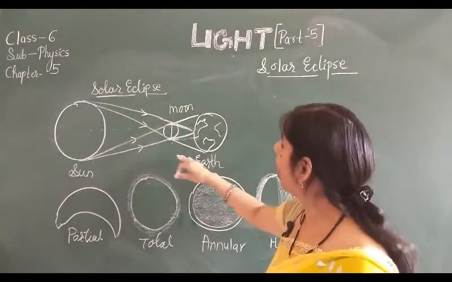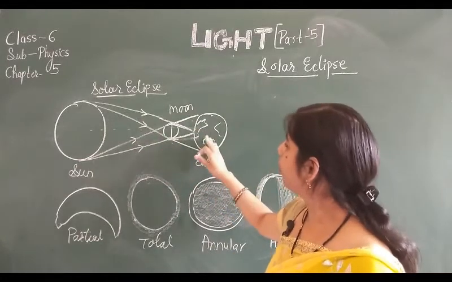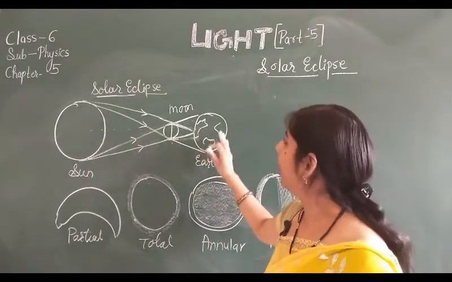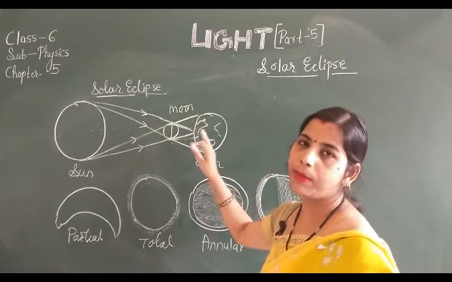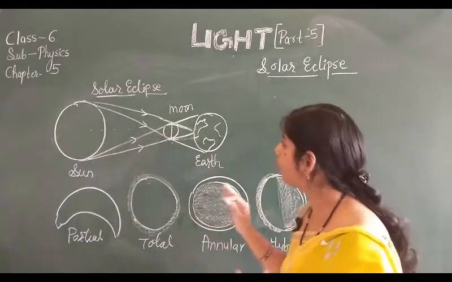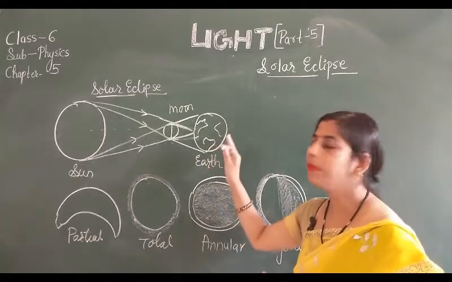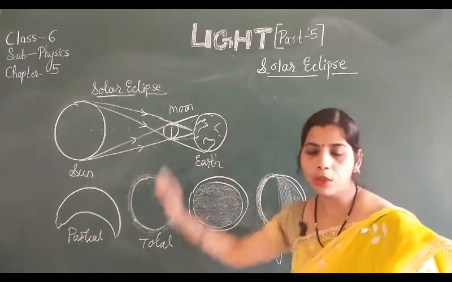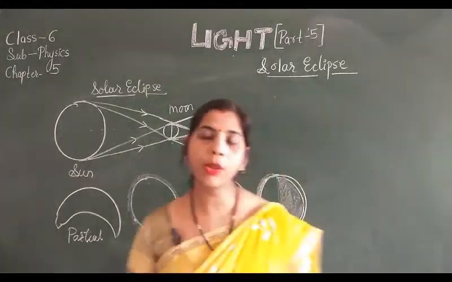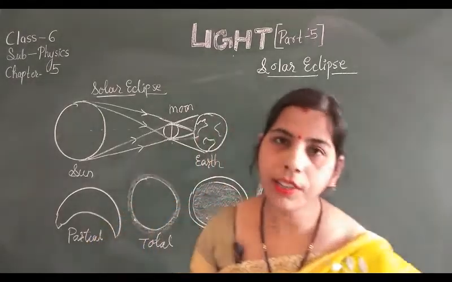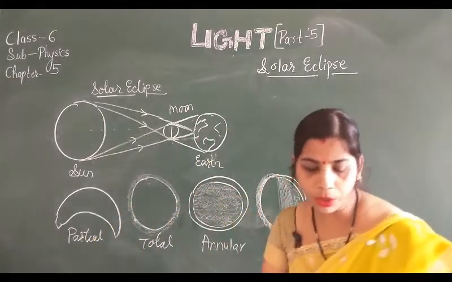At that time the sun is not visible to that part of the earth, and this is known as the solar eclipse. That means when the sunlight is blocked by the moon and the sun is not visible to a part of the earth, that is known as the solar eclipse. And this solar eclipse occurs during the new moon day.